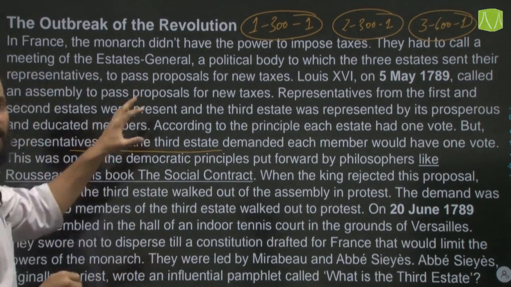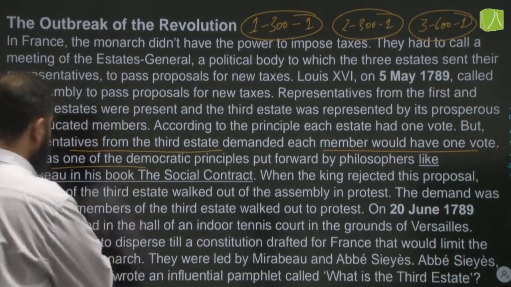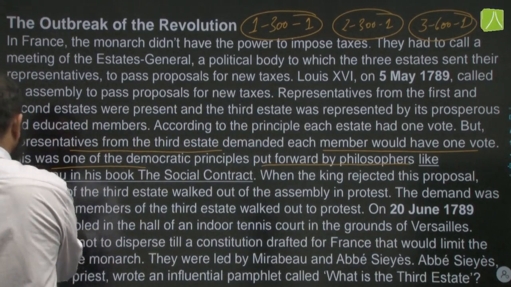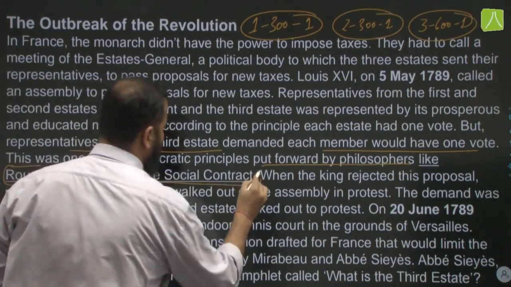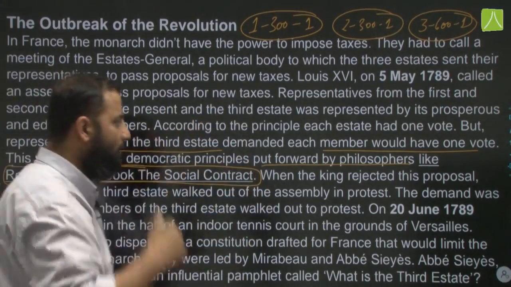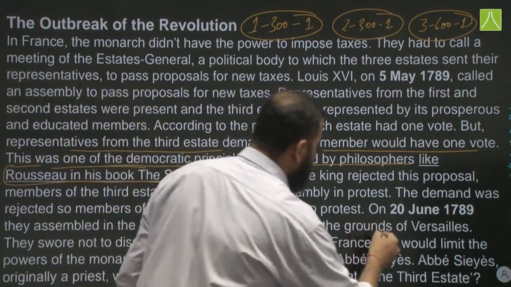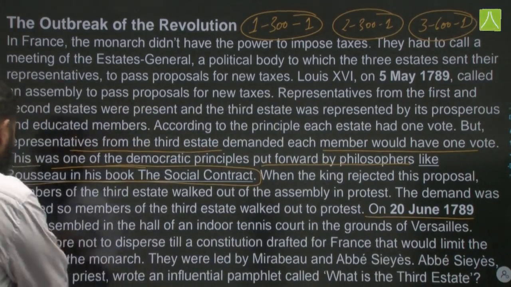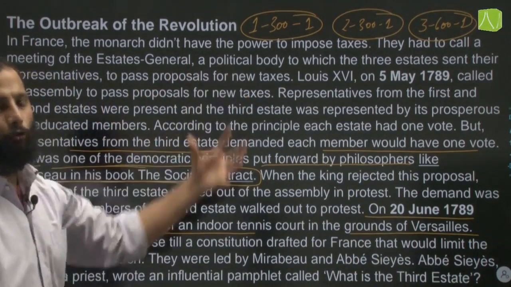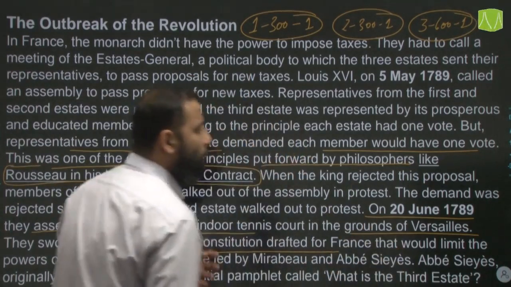The representatives from the third estate demanded that each member would have one vote, and this was one of the democratic principles put forward by philosophers like Rousseau in his book the Social Contract. When the king rejected this proposal, members of the third estate walked out of the assembly in protest. On 20th June they assembled in the hall of an indoor tennis court in the grounds of Versailles, and there they took the tennis court oath. They swore not to disperse till a constitution was drafted for France that would limit the powers of the monarch or the king.